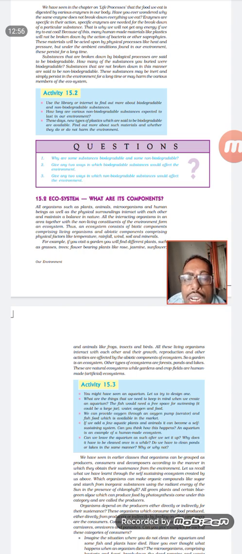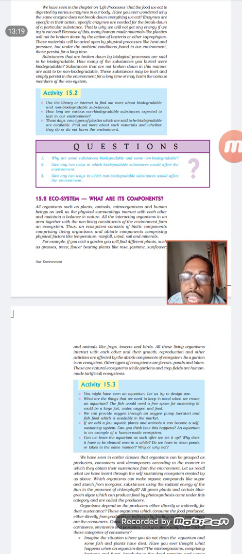Clear? So different types of ecosystems are possible. We have the forest ecosystem, grassland ecosystem, river ecosystem. Then we have the ice ecosystem, that means the frozen ecosystem, and the ocean ecosystem. There a lot of organisms are interacting with each other.